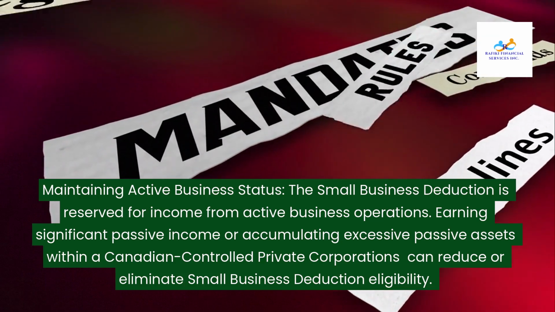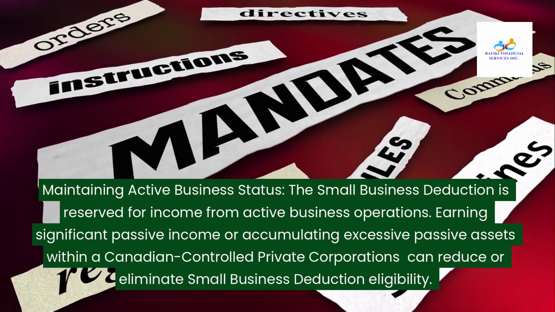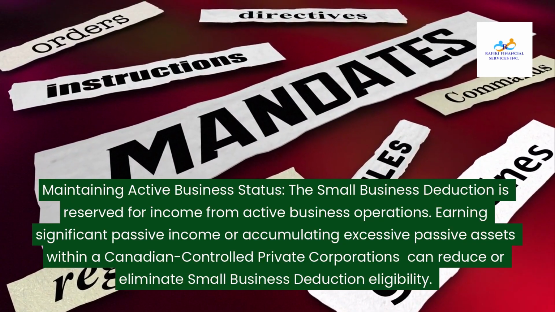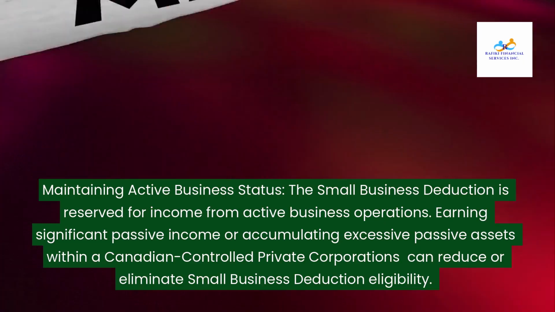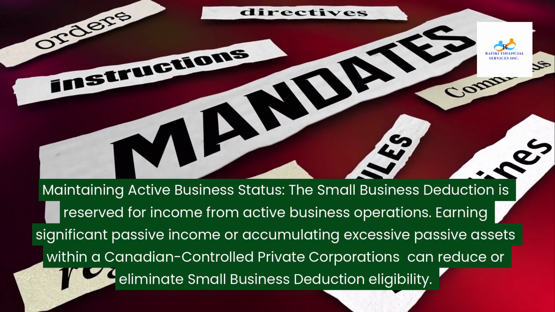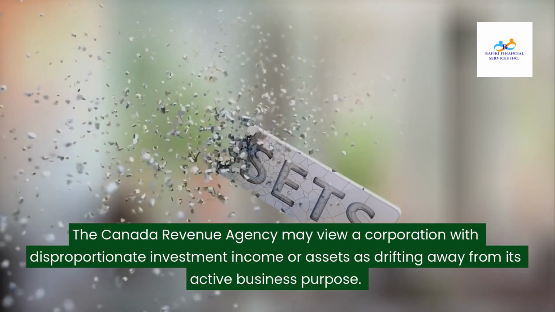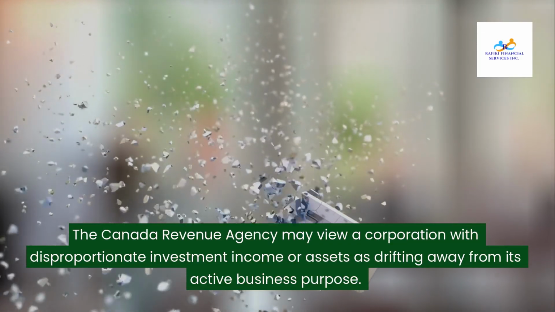Maintaining active business status. The small business deduction is reserved for income from active business operations. Earning significant passive income or accumulating excessive passive assets within a Canadian-controlled private corporation can reduce or eliminate small business deduction eligibility. The Canada Revenue Agency may view a corporation with disproportionate investment income or assets as drifting away from its active business purpose.